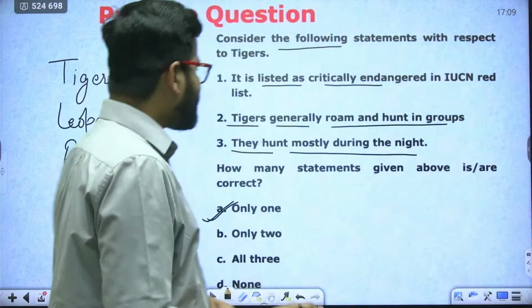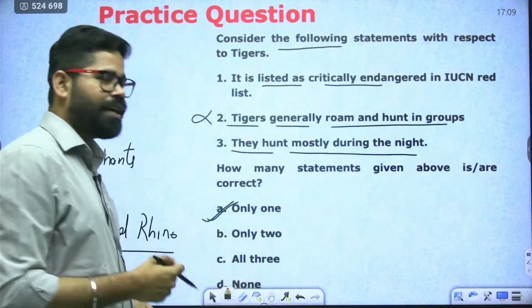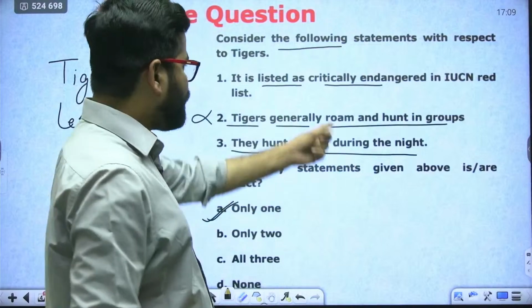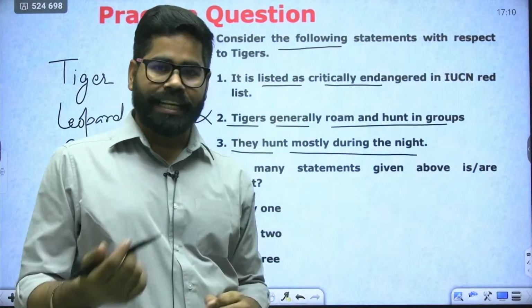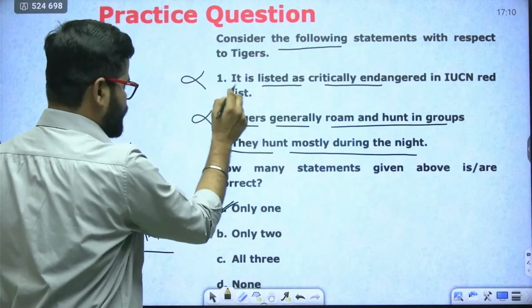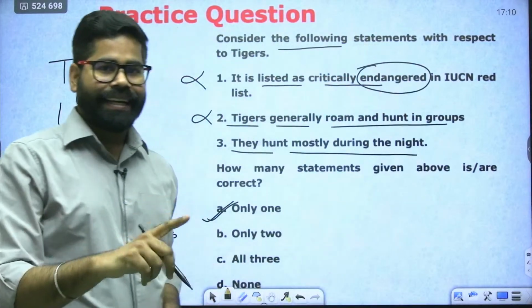So this second statement, I think all of you agree that tigers generally roam and hunt in groups. I think most of you will agree that it is the incorrect statement. Now coming to the first one, it is listed as critically endangered. This is an incorrect statement. It is listed as endangered, not as critically endangered.